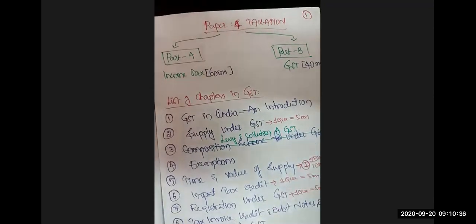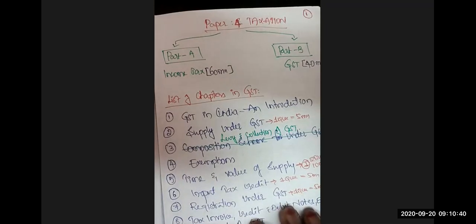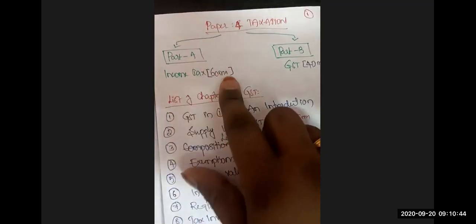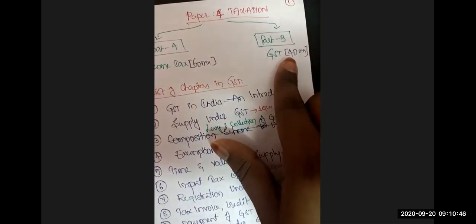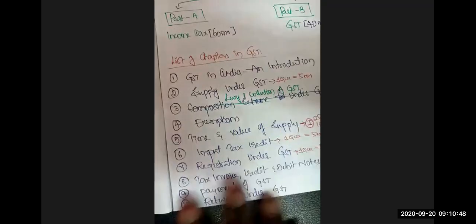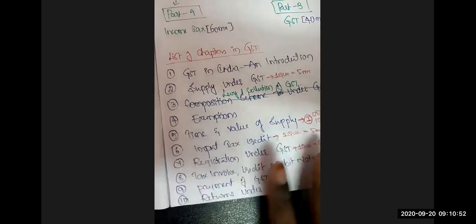So, part 4 taxation, paper 4 in CA Inter group 1. Part A consists of income tax, 60 marks, and part B GST, 40 marks. In GST, totally we are going to have 10 chapters, but among these, the most important chapter, if you ask me, is time and value of supply.